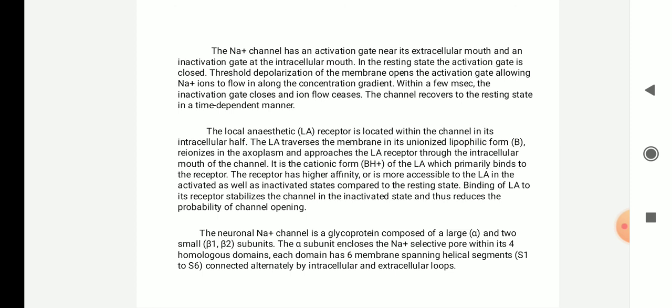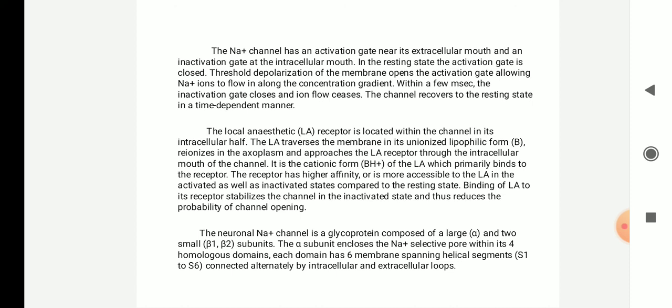The local anesthetic receptor is located within the channel in its intracellular half, so within the membrane. The local anesthetic crosses the membrane in its unionized lipophilic form, reionizes in the axoplasm and approaches the local anesthetic receptor through the intracellular mouth of the channel. It is the cationic form, that is the ionized form of the local anesthetic, which primarily binds to the receptor. During entry into the cell it is in the unionized form. After entering inside the cell, it will become ionized. This ionized form only will bind with the receptor.